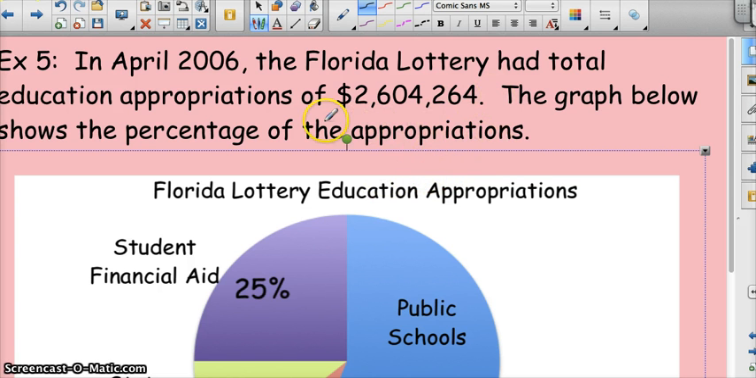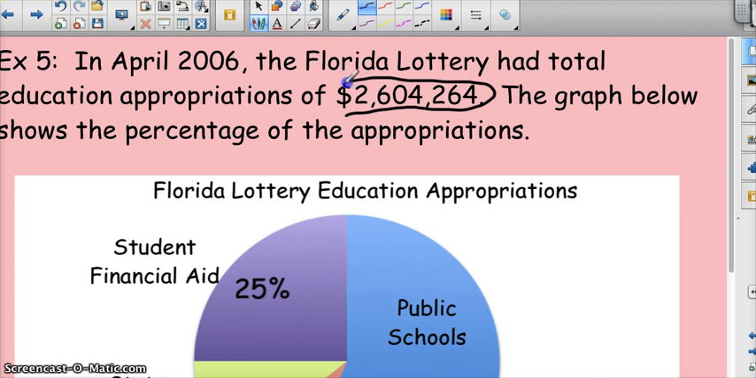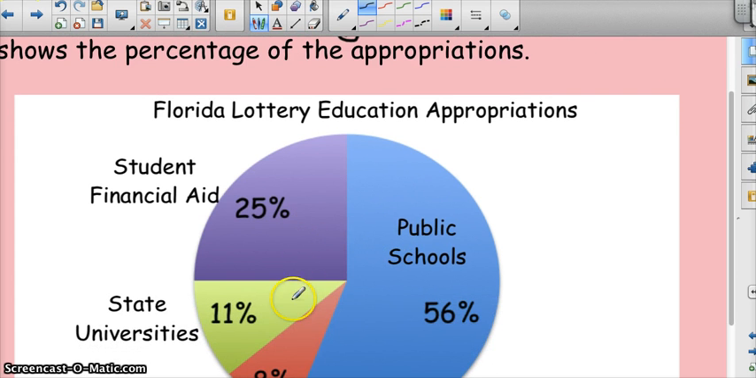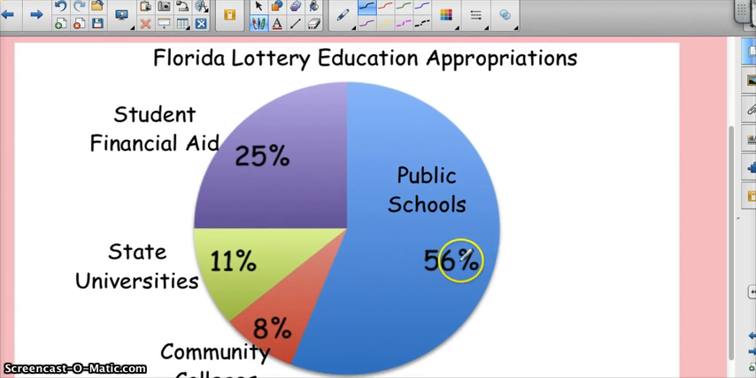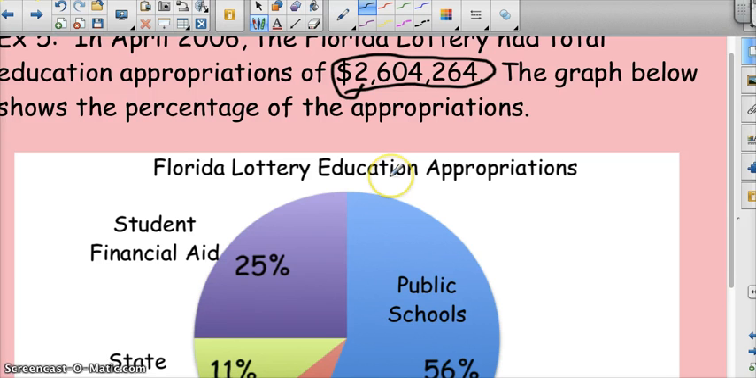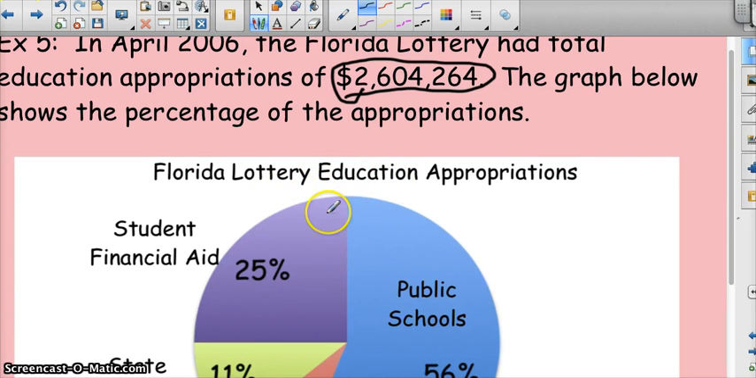Here we go. Another example. The Florida Lottery had a total education appropriations of $2,604,264. So this is the total that the Florida Lottery is going to appropriate or give to everything in Florida. Now the graph below tells you how all this total is divvied up. As we look below, 25% goes to student financial aid, 11% goes to universities, 8% goes to community college, and 56% goes to public schools. If you didn't know that, yeah, the proceeds from lottery goes to school systems.